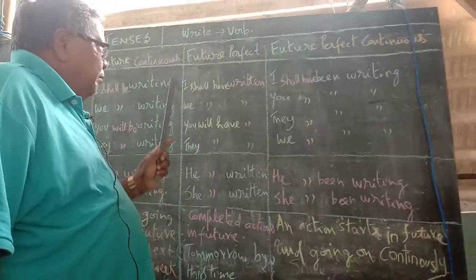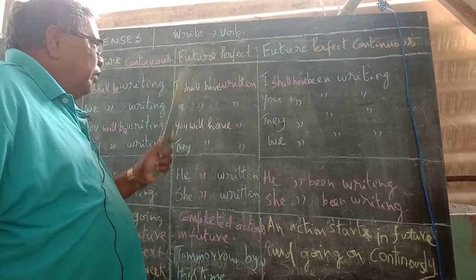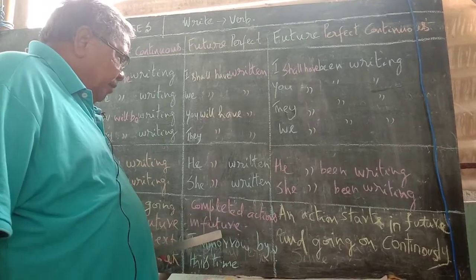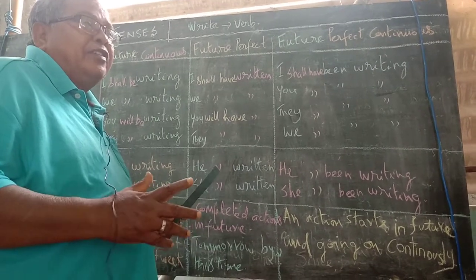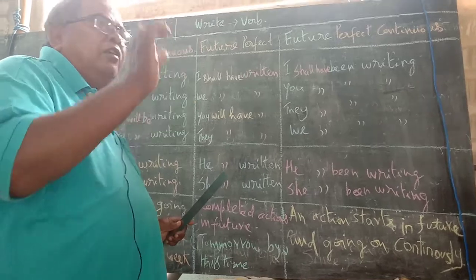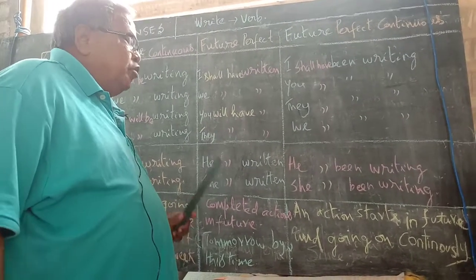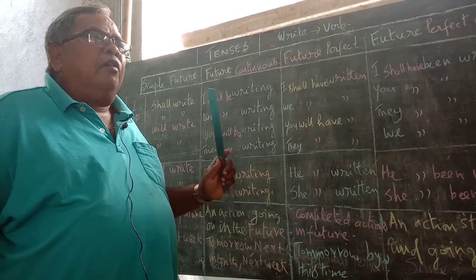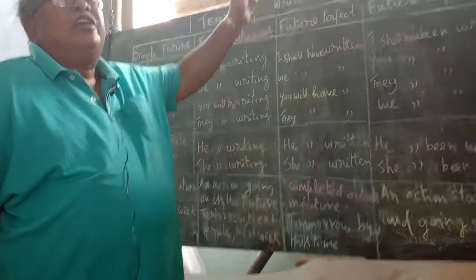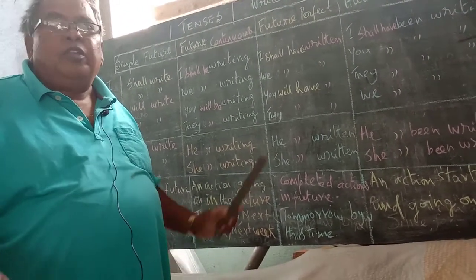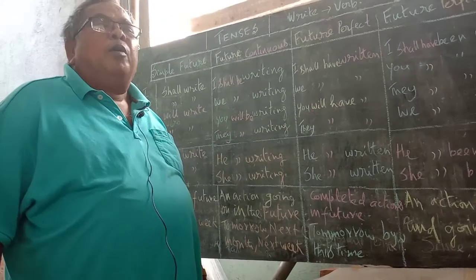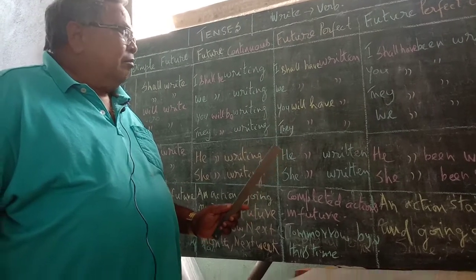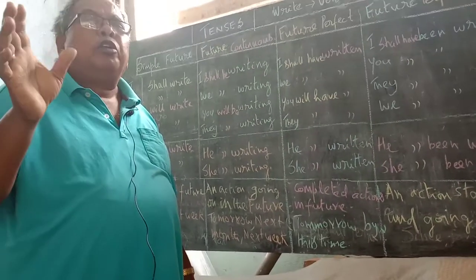Okay, now let's pass on to future perfect. Do you know what is future perfect? Yes, completed actions in future. If an action is completed by a particular period, for example, tomorrow by this time, I shall have completed my examination. Tomorrow by this time, I shall have reached Chennai. Next week by this time, my mother will have gone to Chennai.